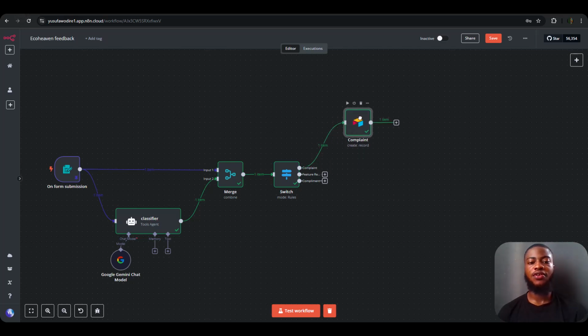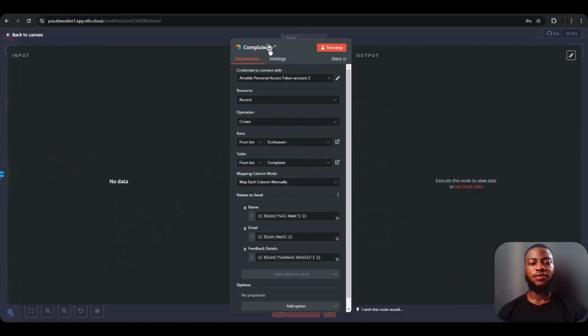So what I'm going to do to make this fast is just I'm going to duplicate this and use it for other ones too. So let me have this, the feature request, rename this as feature request, yeah. And for the table, I'm going to be selecting feature request.